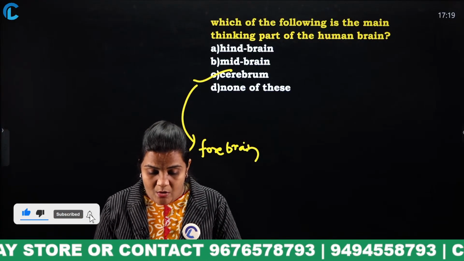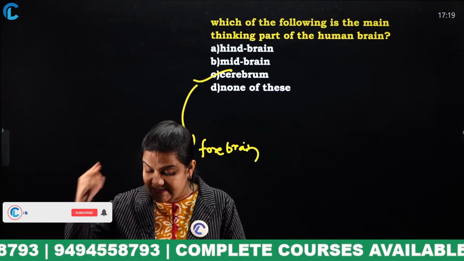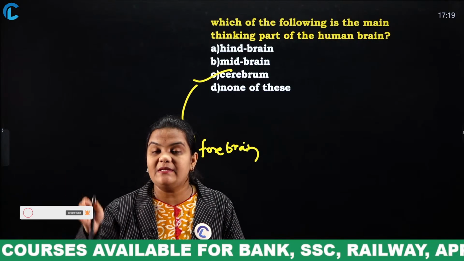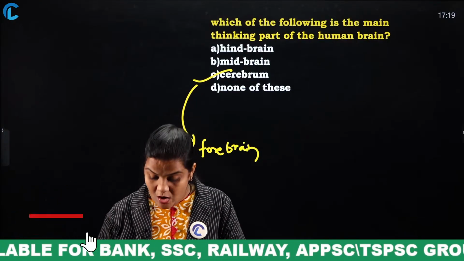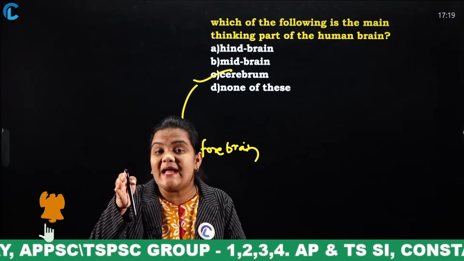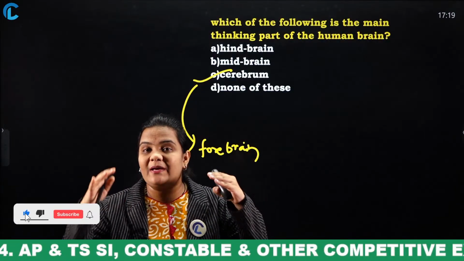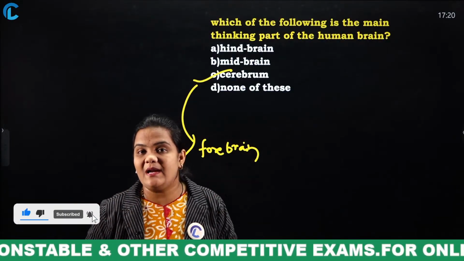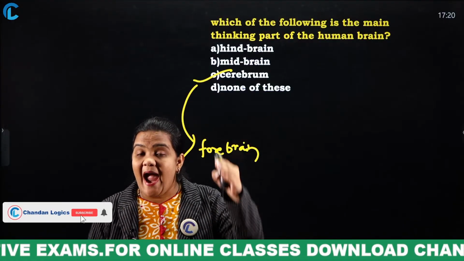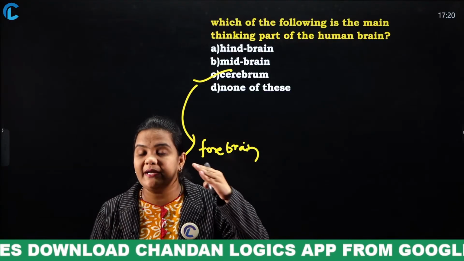Now, what is the function of this cerebrum? It is the largest part, responsible for thinking. And what will this cerebellum do? The cerebellum will coordinate the movements and balance us. Now, my hand is moving. Why? Because this function is done by the cerebellum. The cerebellum is signaling me to do this movement. The cerebrum is making me think, and the cerebellum is making me coordinate movements.